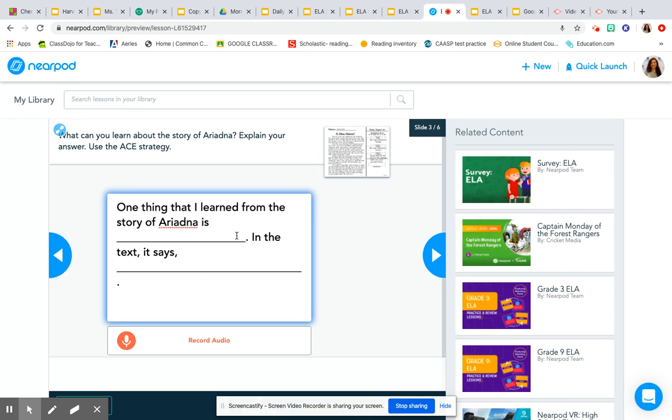So your last sentence is the E, so it's your explaining. So a sentence starter for explain would be, this means that. You're just going to explain your first two sentences. The one thing I learned from the story of Ariadne is, you're going to say one thing that you learned. In the text it says, you're going to say a sentence from the text. And then for your last sentence, you'll say, this means.